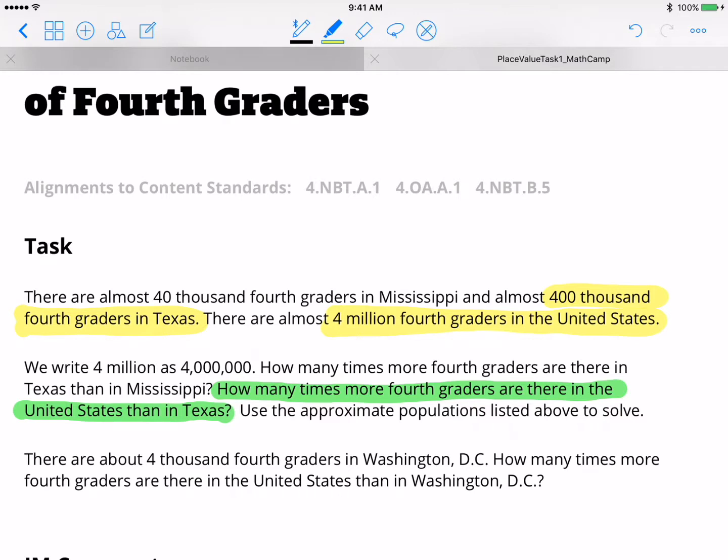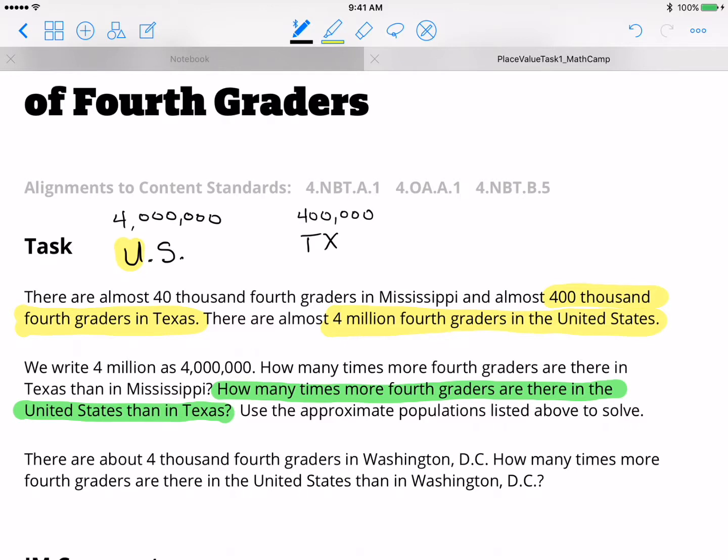Now again, which one was listed first in our question? Well, it was the United States. The United States came first. And how many fourth graders approximately are there in the United States? There are 4 million. Next, it was Texas with 400,000.